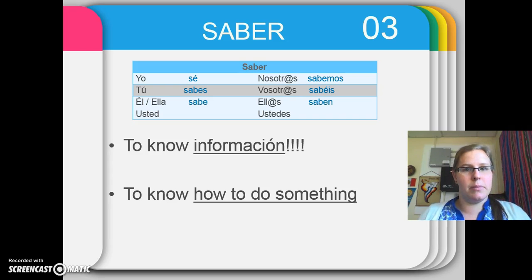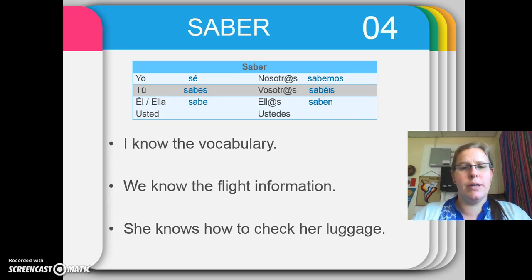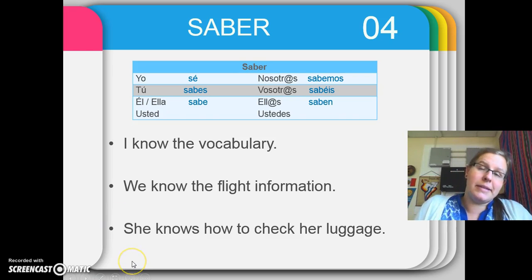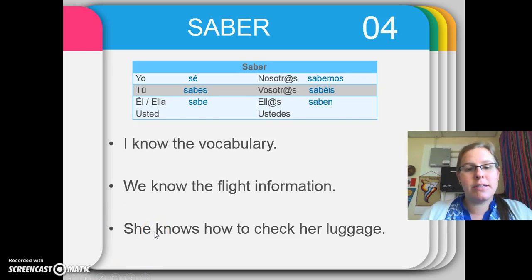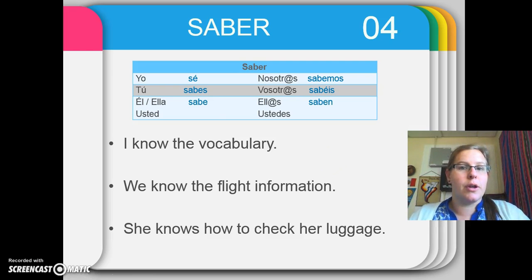So let's look at some examples. What I want you to do is, you know you need to use saber for these three because we're on the saber slide. So go ahead and pause the video and see if you can't write these out in Spanish, making sure you're checking those conjugations, all right? When you're unpaused, we'll go over it. So here we go. I know the vocabulary.